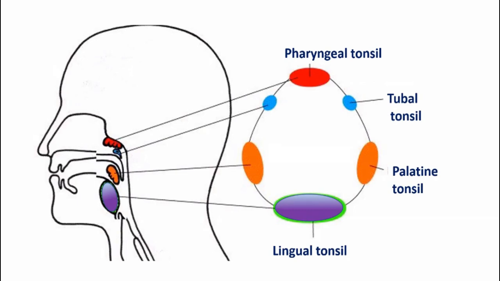Palatine tonsils on the lateral wall of the oropharynx, and the posterior 1/3 of the tongue has lingual tonsils. These 4 types of tonsils form a ring around the nasopharynx and the oropharynx, which protects these 2 parts of the pharynx from the invasion and hazardous effects of microorganisms.